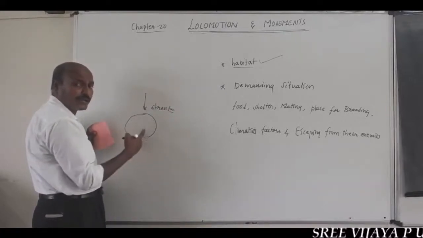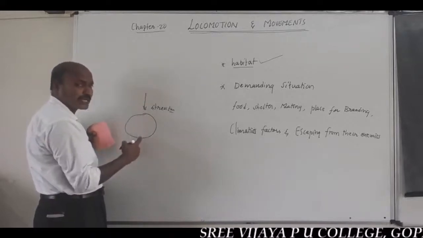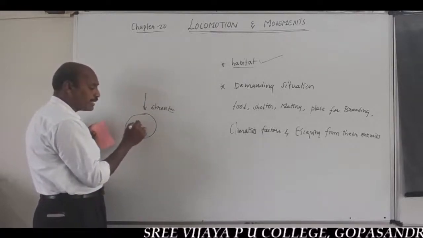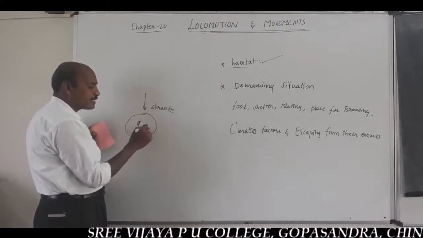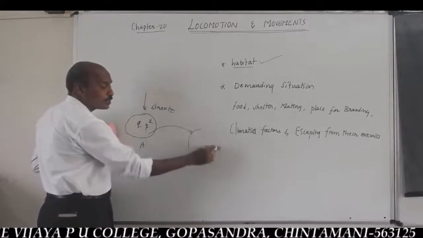Stressful climatic factors, hazardous environmental factors. So the organisms present in this habitat show migration to a suitable habitat.